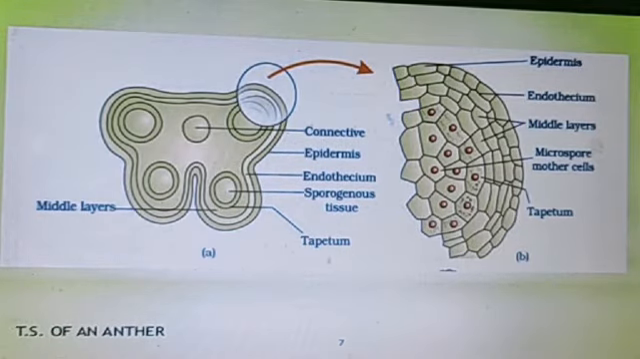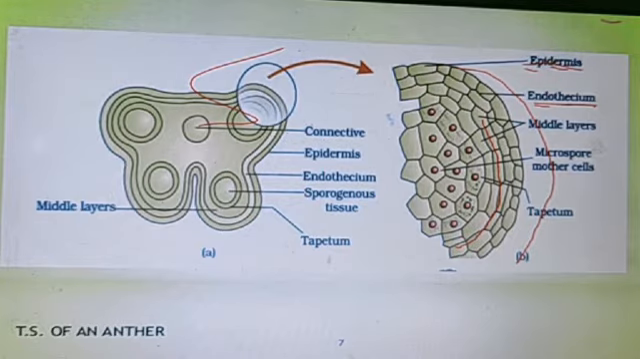Now look at this diagram. It's taken from the NCERT again, so we have to look here. The outermost layer is known as the epidermis. Epi means outer, and dermis means the layer which covers the outer surface. Next is the endothecium, where thecium means the layer. Then the middle layer is this layer, named so because it occurs in the middle of these layers.